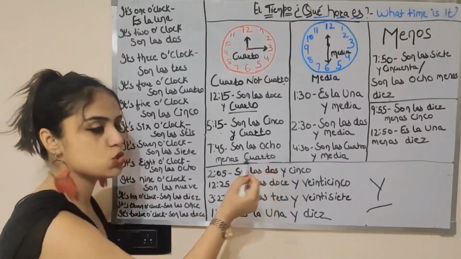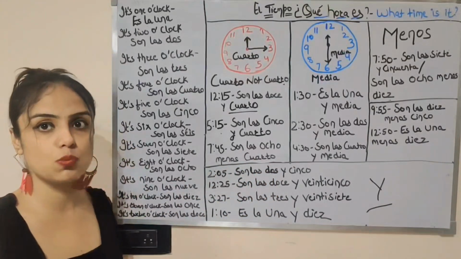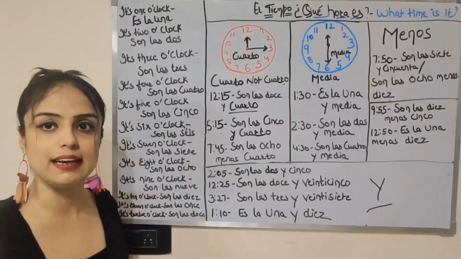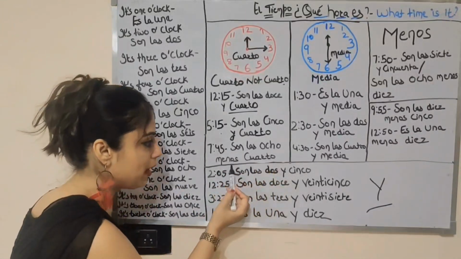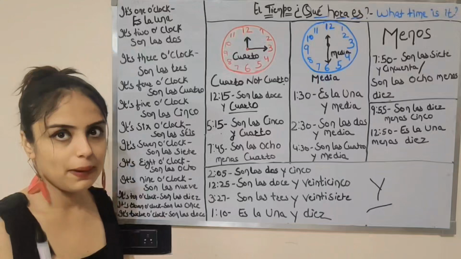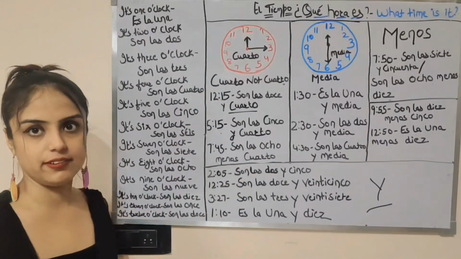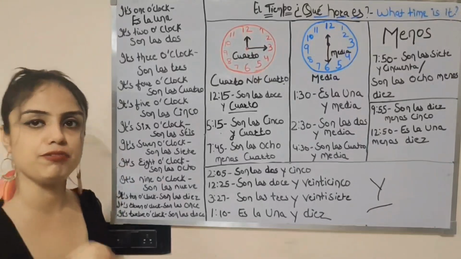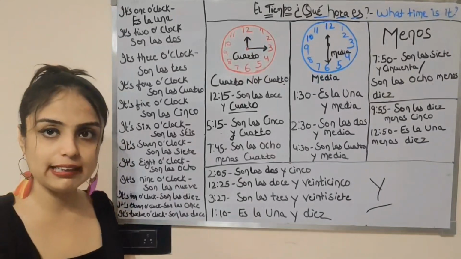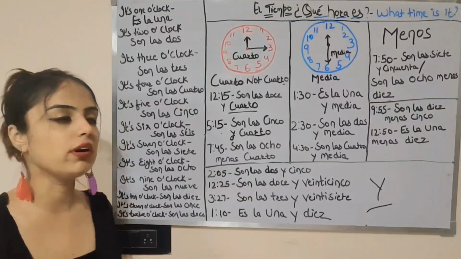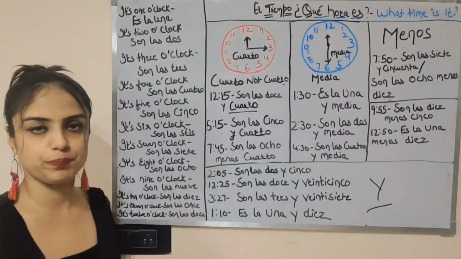So son las ocho menos quince you can also mention, but in native speakers' language you say son las ocho menos cuarto. Vale? So this is the concept of cuarto for 15, right? 12:15, 5:15, 4:15. So instead of adding 15, you are using an alternative, cuarto.